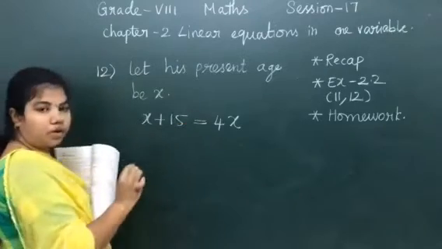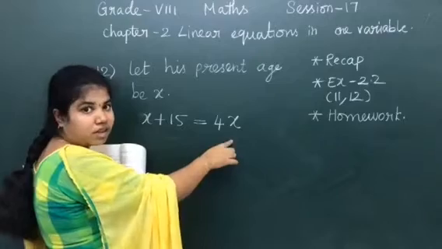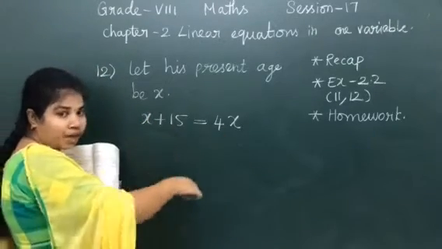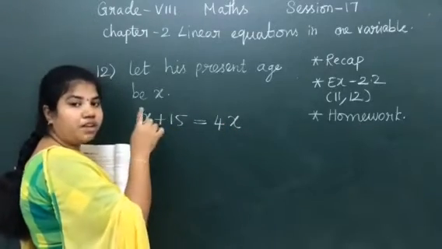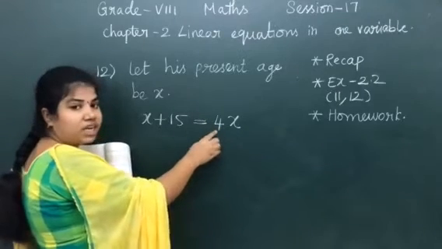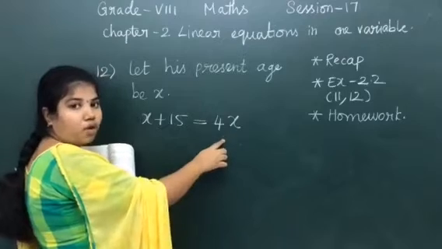Okay, now you are going to solve this. X plus 15 is here and which is equal to 4x is here. Let us take the variable. Always I tell you to take the numbers first, because this side we will have the numbers. But now here I have a variable 4x, a variable and a coefficient 4.